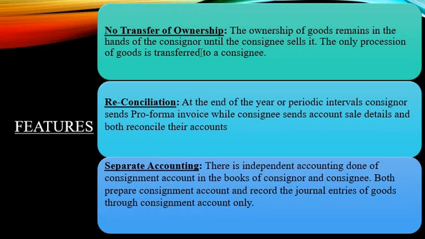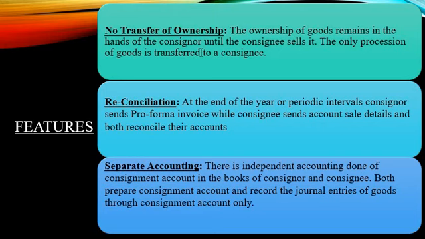Now what is this pro forma invoice here? Pro forma invoice contains the details being sent by the consignor to the consignee. Okay. Now see, who has the ownership of the goods? The ownership of the goods remains with the consignor. So since the consignor has purchased or manufactured the goods, he knows what expenses were incurred for manufacturing or purchasing those goods, right? So he gives the details to the consignee regarding at what price the goods are to be sold.